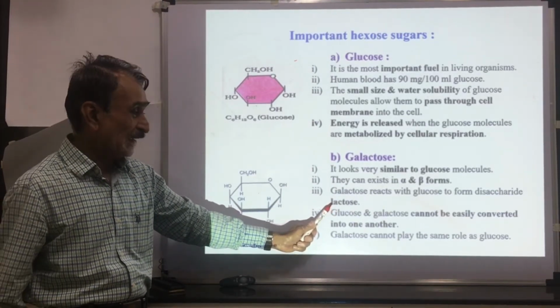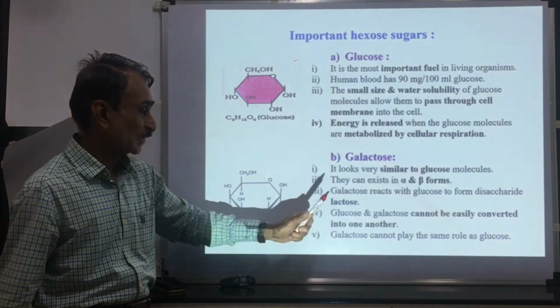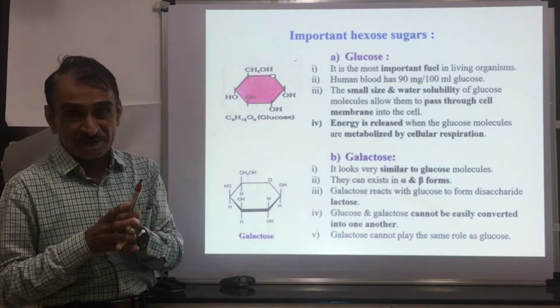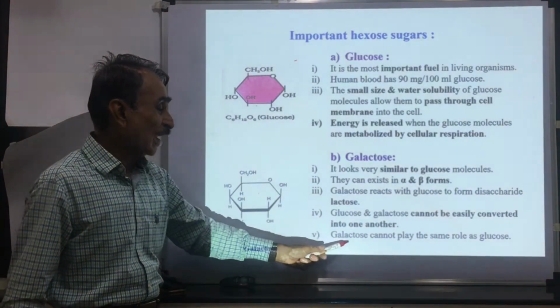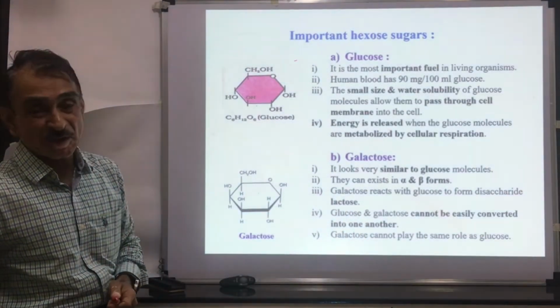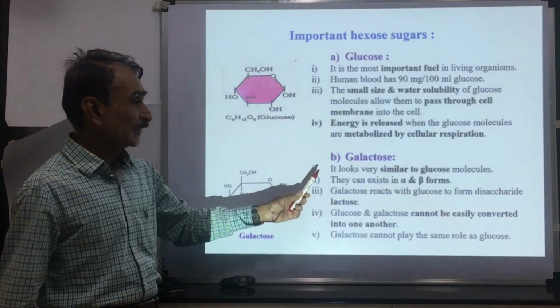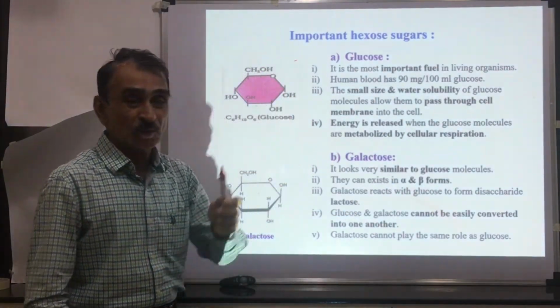When it is hydrolyzed, it produces 1 molecule of galactose and 1 molecule of glucose. Glucose and galactose are not easily interconvertible. Galactose cannot play the same role as glucose. So galactose is present in the milk sugar. It looks very similar to the glucose molecule.